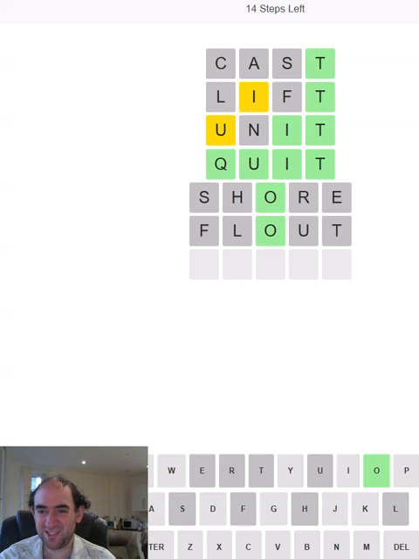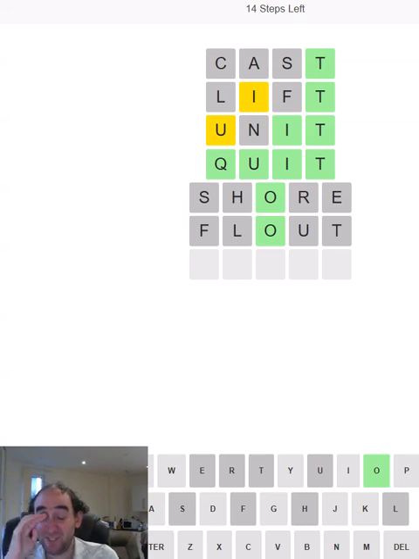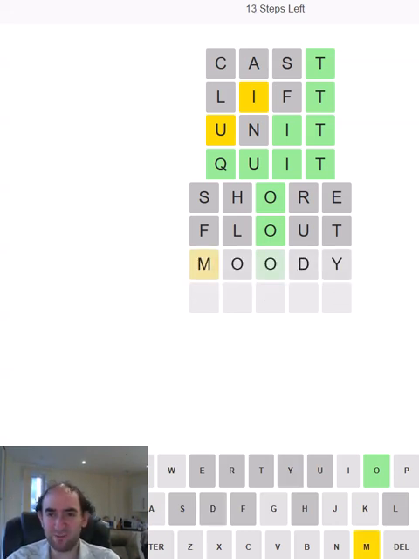What are we going to do instead? Are we going to have a duplicated letter? Goody or boozy or moody with a duplicated O? If it's not a duplicated O, we're probably going to have 2 consonants in positions 1 and 2, and I'm really not sure what those are going to be. So let's try the duplicated O. It's not. We still haven't worked out too much.